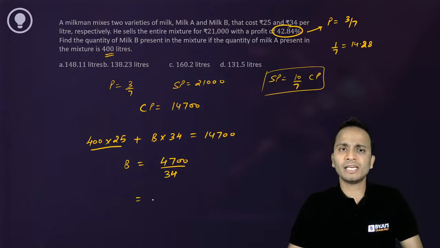So among the options, let's estimate what will be the answer. So 1, 34, it will be 13. 34 into 3 is 130. All right.